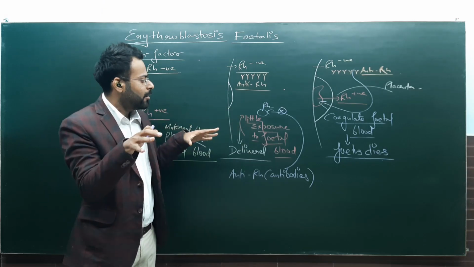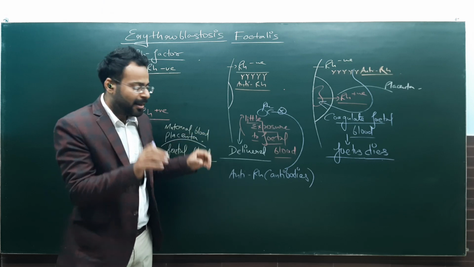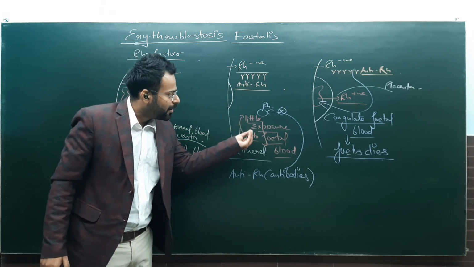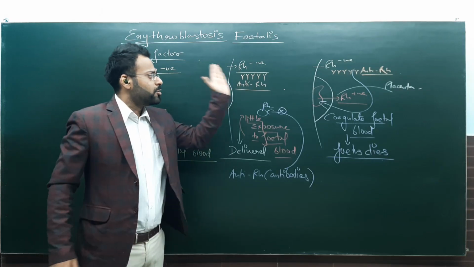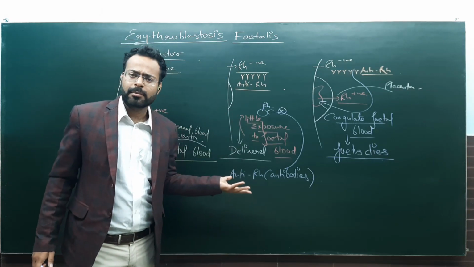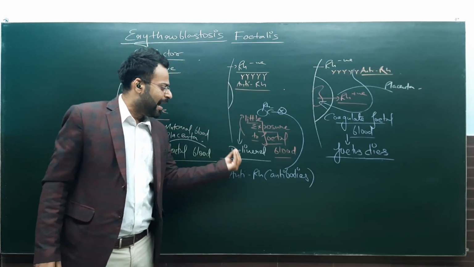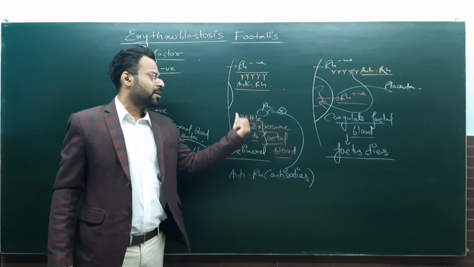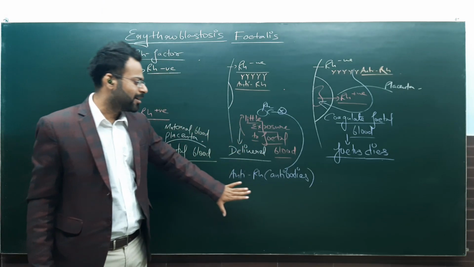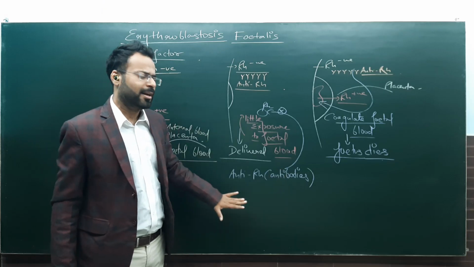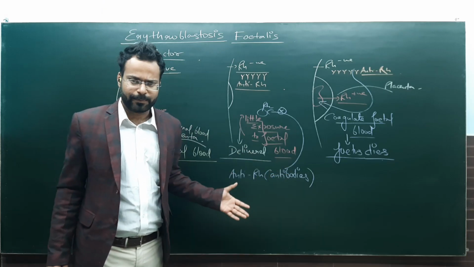So there is no more Rh positive blood, and mother is not completely exposed to Rh positive blood and does not produce anti-Rh antibodies. So the simple solution is giving anti-Rh antibodies just after the exposure. Clear? This is one of the solutions given in NCERT, and NCERT directly quotes this solution.